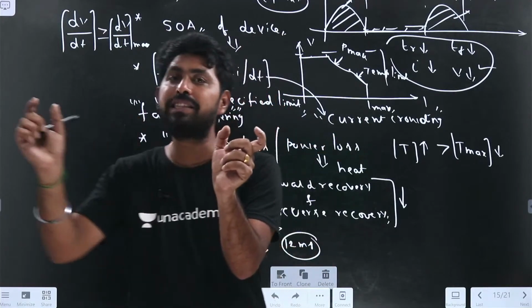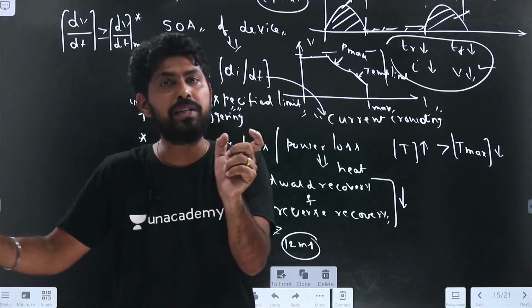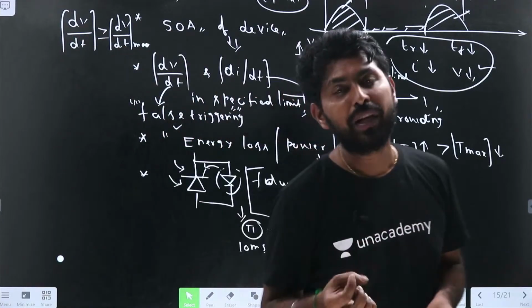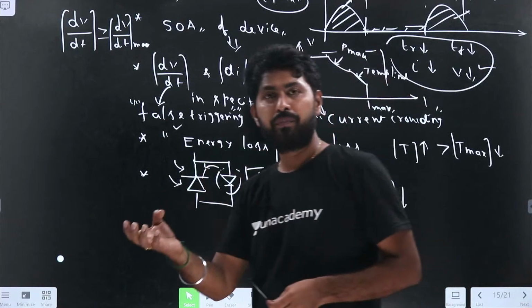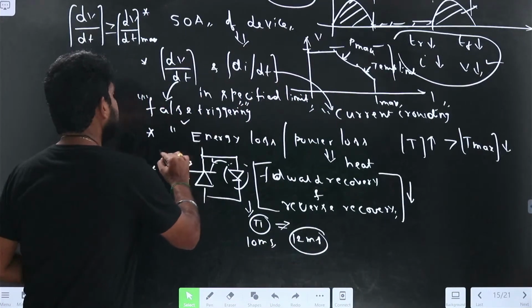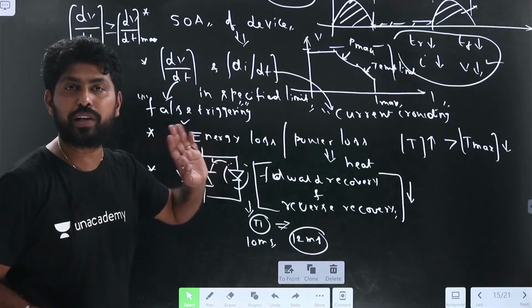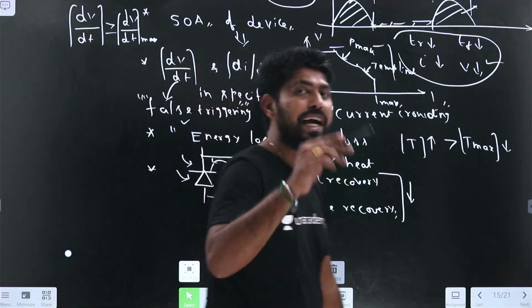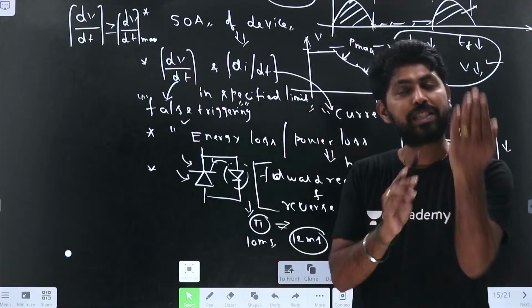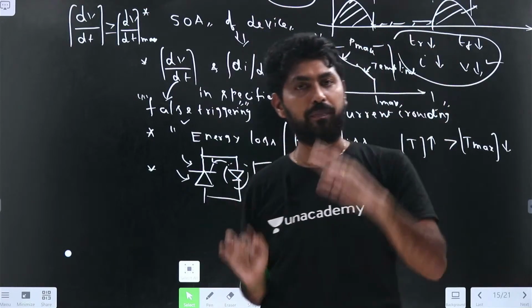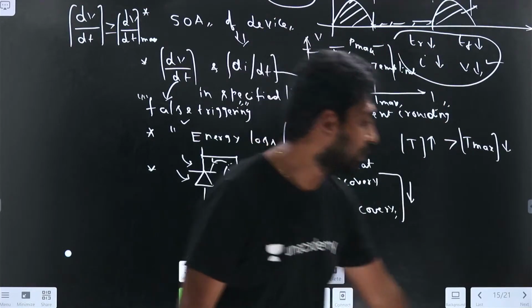If more transitions happen in a cycle, the energy loss will be more. Due to that, the temperature increases. If the temperature exceeds its limit, the device can be damaged. So for the energy losses, we should also consider the temperature limit, right? The last point we have taken: when the switch with an anti-parallel diode is there, the switch turn on and turn off time will depend on the forward recovery time and the reverse recovery time.